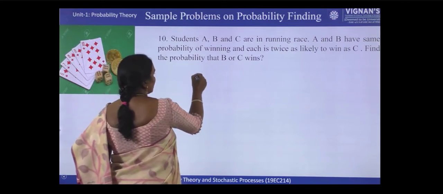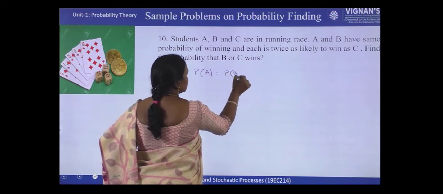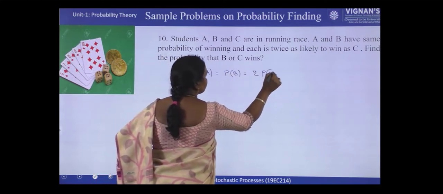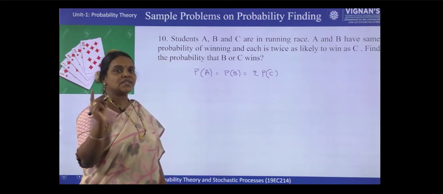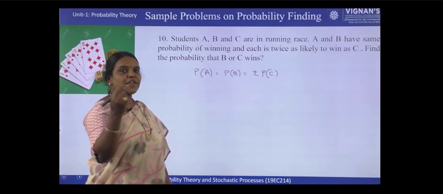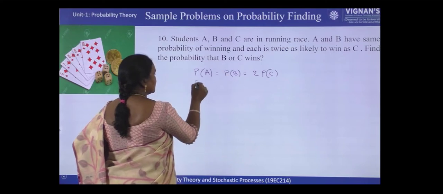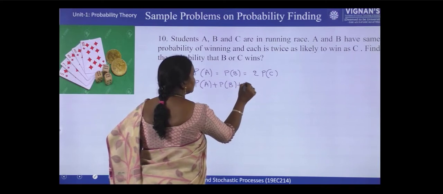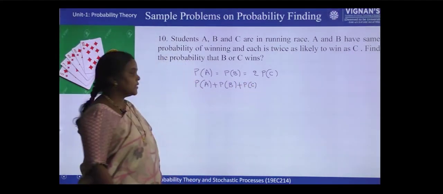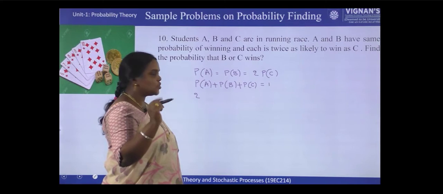Okay, here probability of A is equal to probability of B is equal to 2 times probability of C. This is given. And in the running race, A, B and C are participating, which means the sum of their probabilities should be 1. That is either A or B or C should win, no? So P of A plus P of B plus P of C is equal to 1. So sum of their probabilities should be 1.